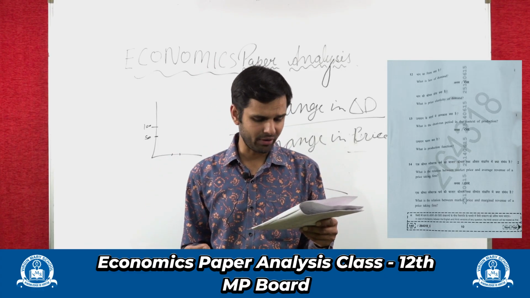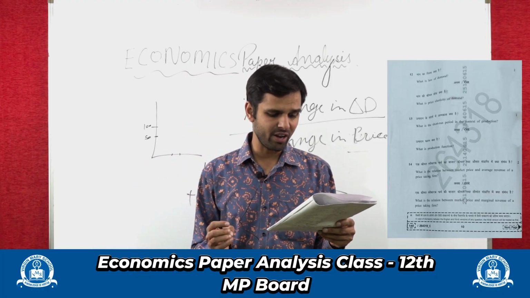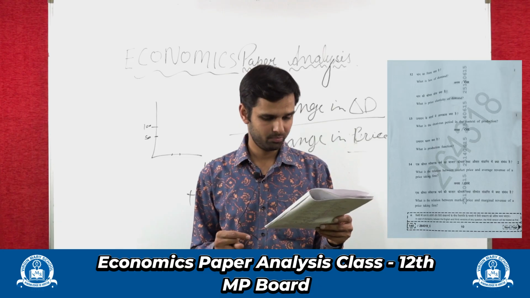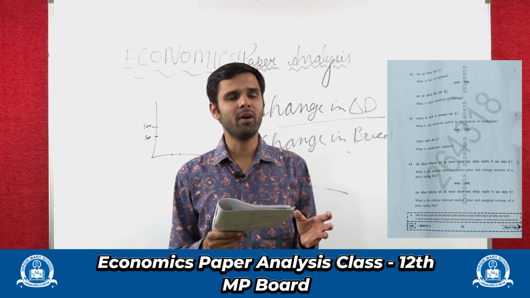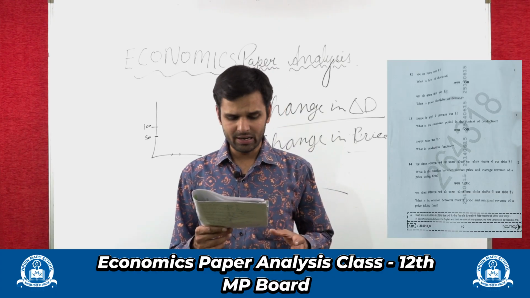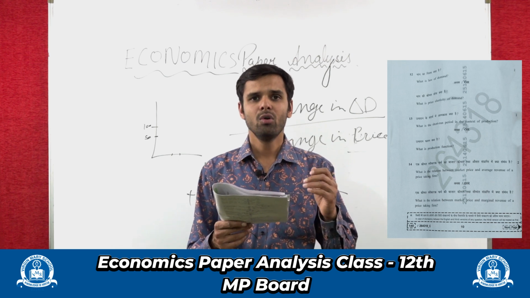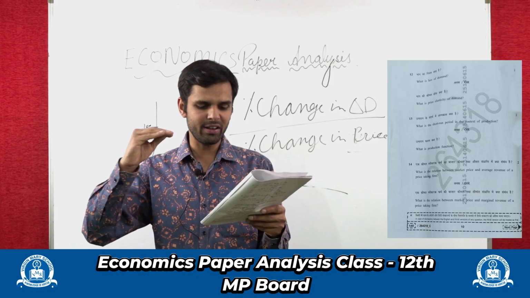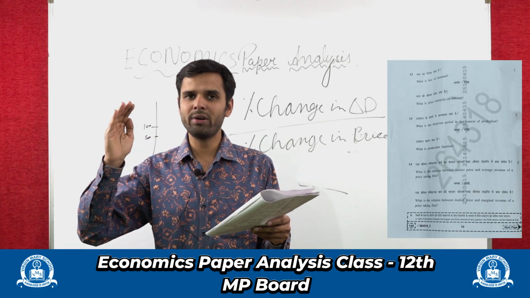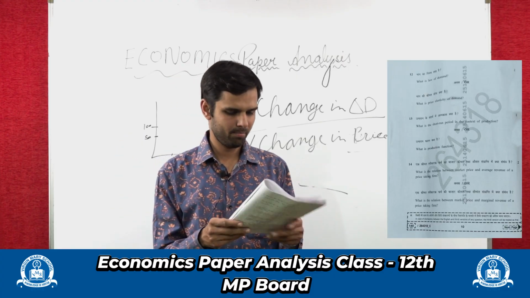Next question, question number 14. What is the relationship between the market price and average revenue of a price taking firm? So, price taking firm, it generally happens in perfect market, right? So, relationship between market price and average revenue. When market price will increase, average revenue will also increase. When market price will go down, average revenue will also decrease.